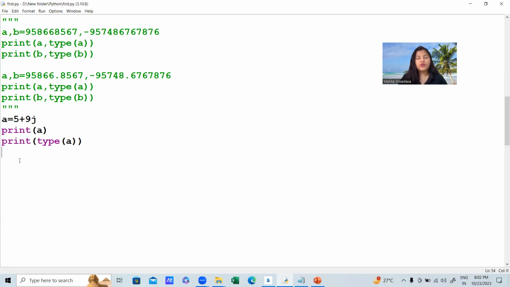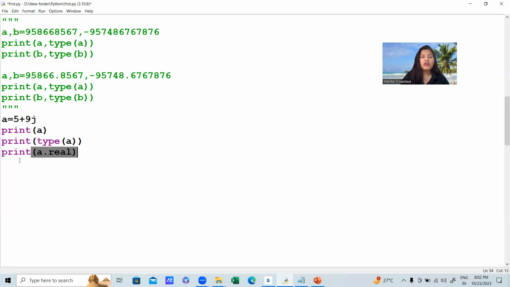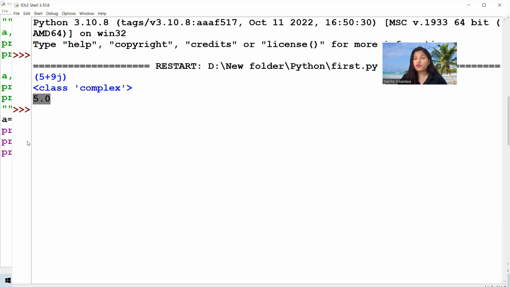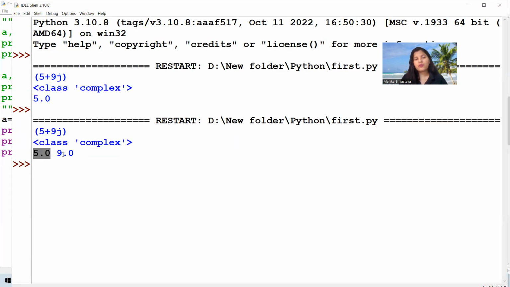Now, if you want, you can extract the real and imaginary part one by one as well. So I'm using here print A dot real, because I just want the real part. In complex type of data, both the real and imaginary parts are float type of data. So when I run this code, you can see we are getting 5.0, which is a float type of data. Same way, after a comma, I'm using A dot imaginary, which is basically 9, so 9.0. Real part and imaginary part.